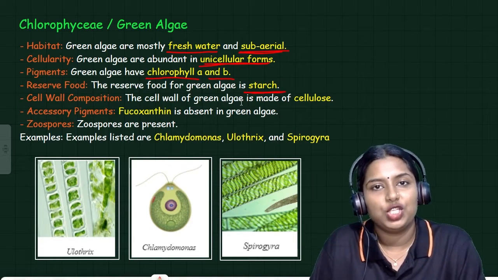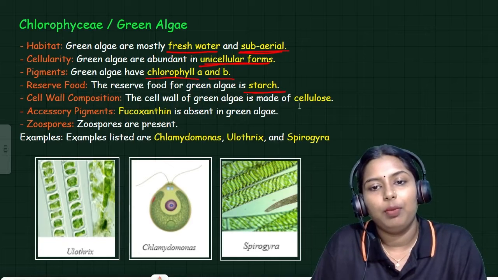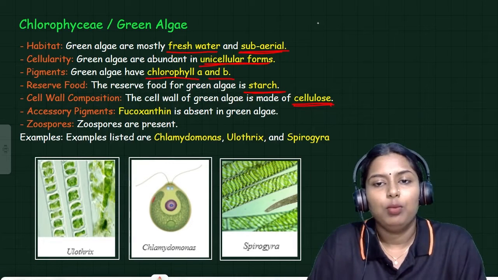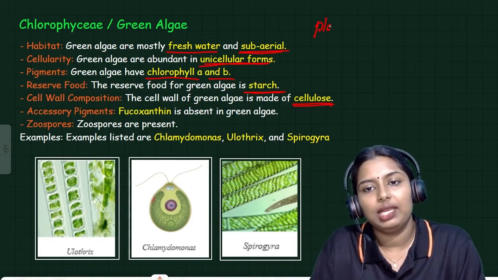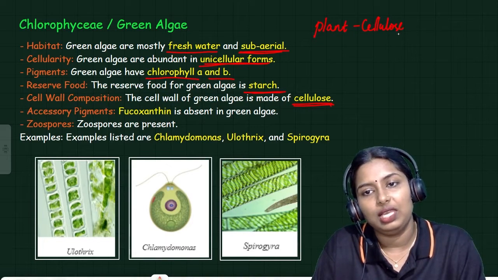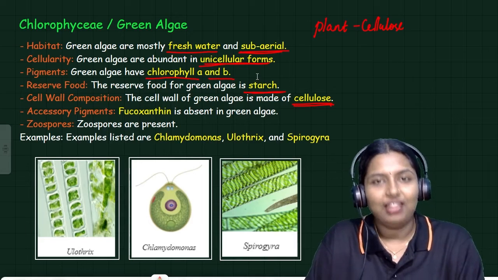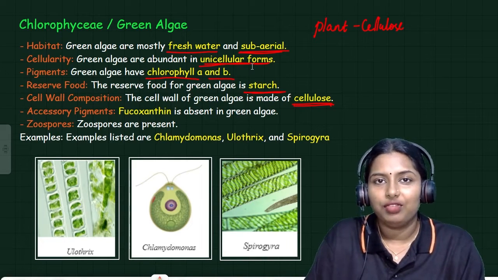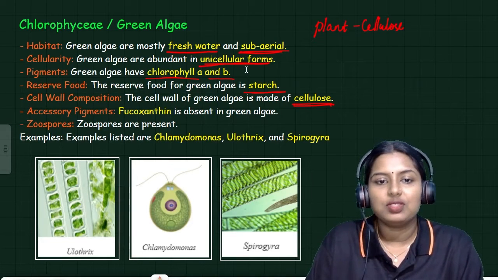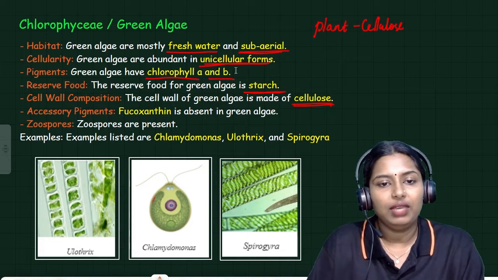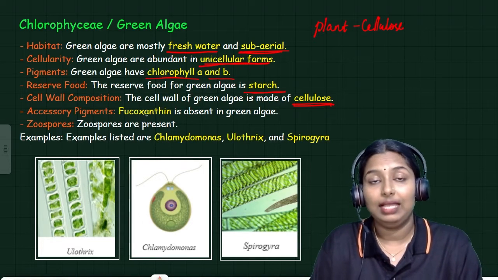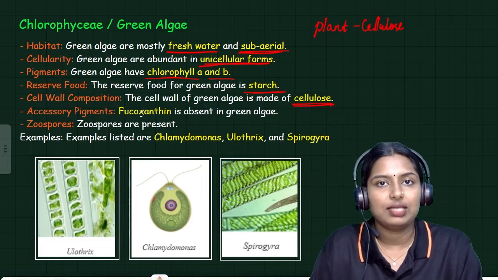Cell wall composition: the cell wall is made up of cellulose. Most plant cell walls are made up of what? Cellulose. This is also very important. The cell wall of Chlorophyceae, the green algae, is made up of cellulose. And here we have to discuss accessory pigments. Guys, do you know what accessory pigments are?